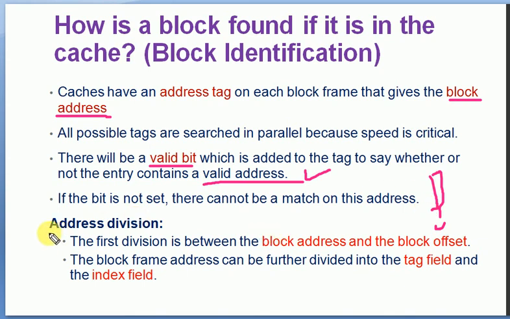Now we have the address which was mentioned in the block, and the address is again divided into the block address and the offset. If this is the block, first this address will be identified, from which we need an offset, that is, how far the actual data resides. That is called the offset. Also the address can be divided into a tag field and an index field. The index field is used to refer to the address of that particular block.